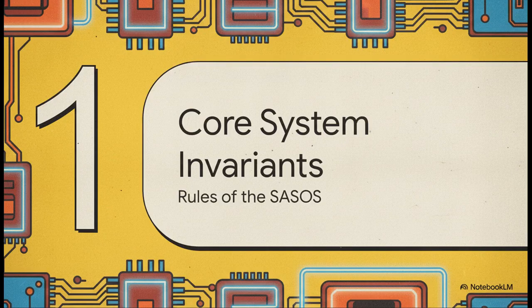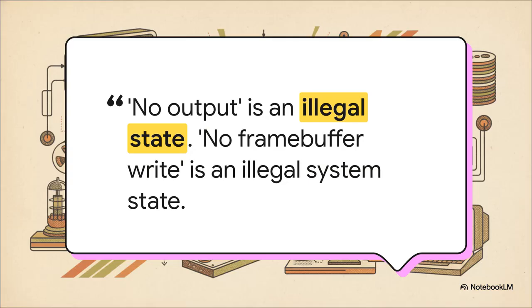Section 1. Core system invariants. We absolutely have to establish the non-negotiable rules of our single address space operating system, or SASOS. This sets our absolute baseline. The system is officially categorized as broken if a scheduler tick occurs in Sexdisplay without altering the frame buffer. No output is an illegal state. I mean, that perfectly illustrates our visual liveness guarantee.